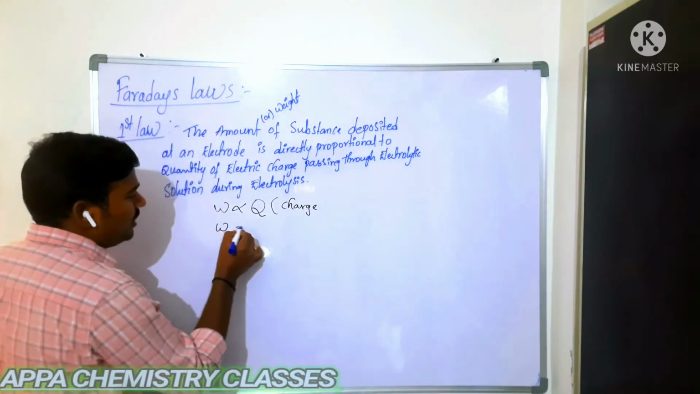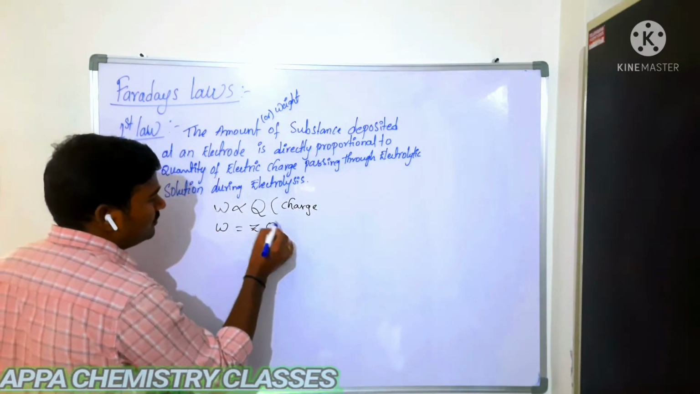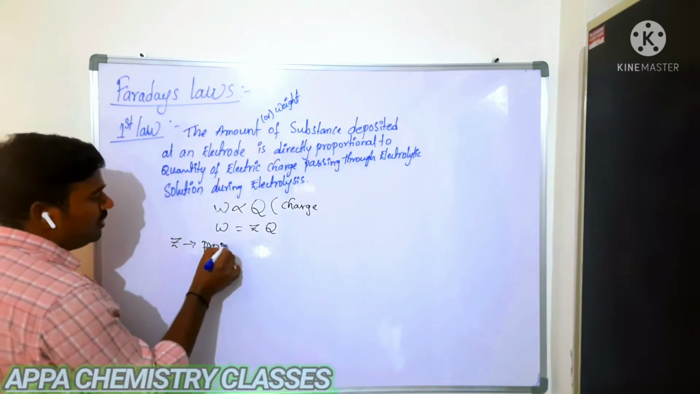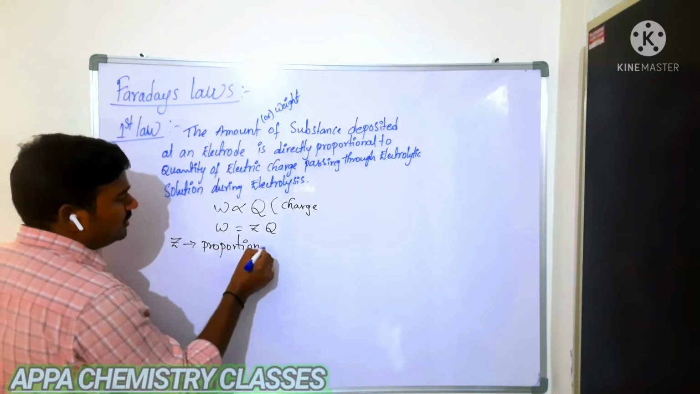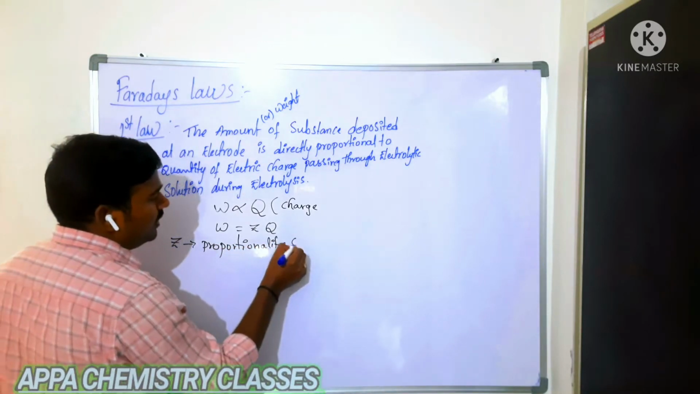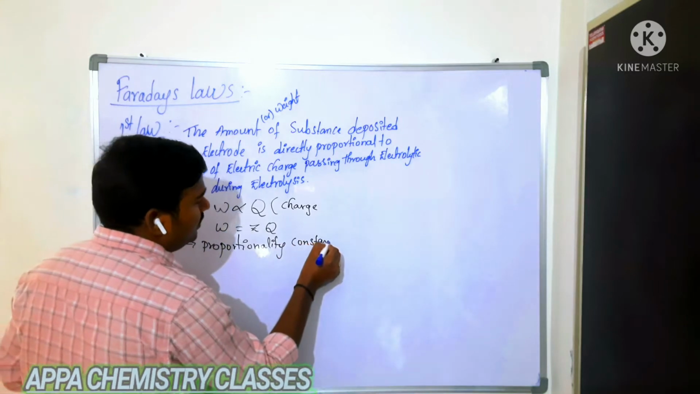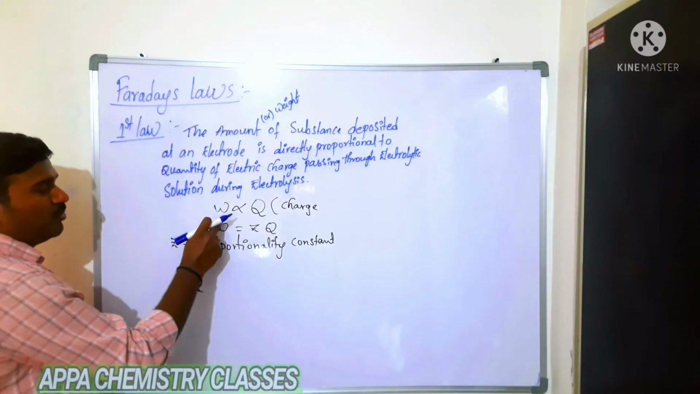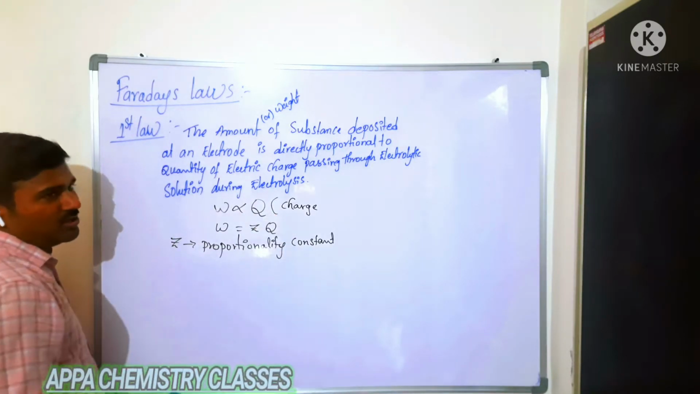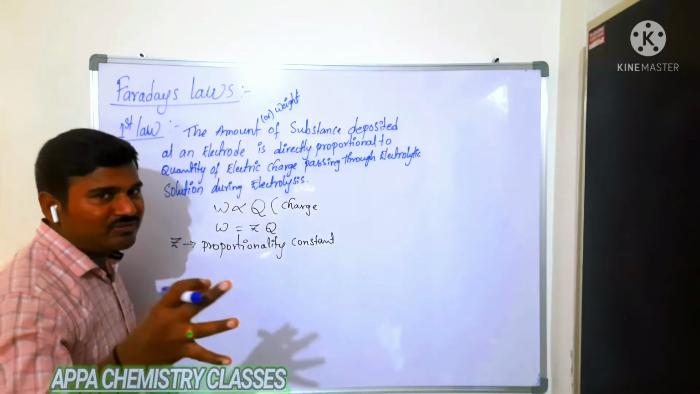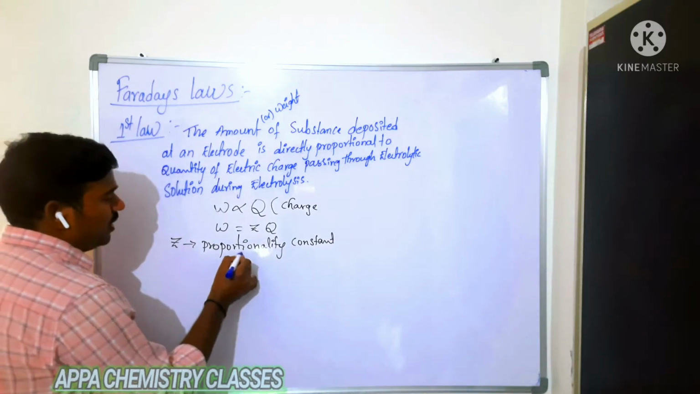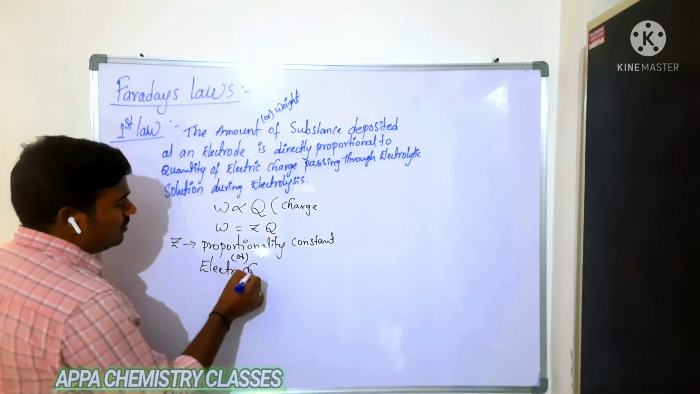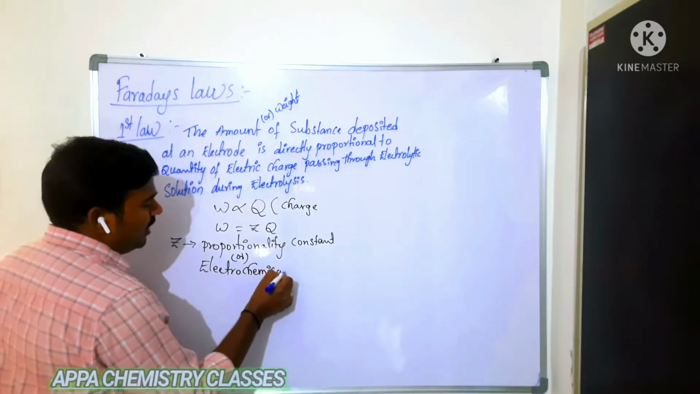So from this, W is equal to Z into Q. What is Z here? It is a proportionality constant, which only depends on the nature of electrolyte. It does not depend on the amount of electrolyte which is deposited or the charge. It only depends on the nature of electrolyte. So it is also called electrochemical equivalent.